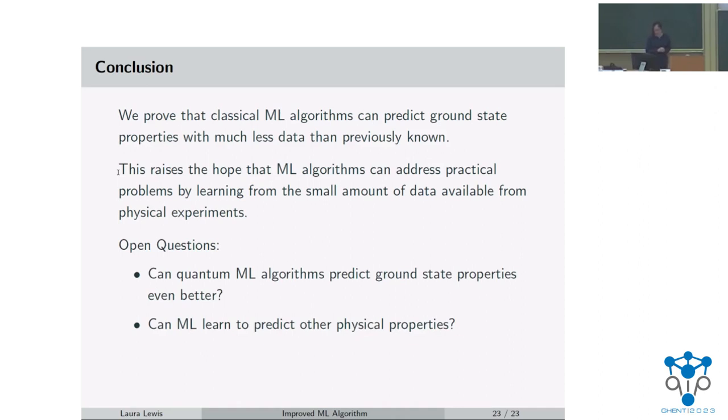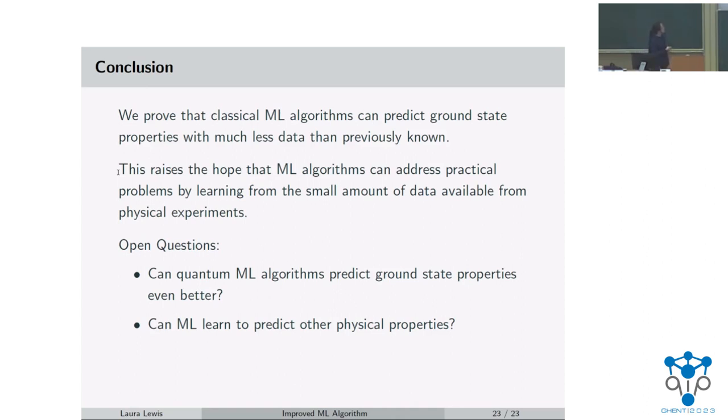And finally, I have some open questions. One is, can quantum ML algorithms predict ground state properties even better? Our result for classical machine learning algorithms seems pretty optimal, at least in system size. It's only logarithmic in n. But then there's the question of whether quantum algorithms can perform even better, especially for this scaling in 1/epsilon, and to get a kind of separation between quantum and classical machine learning.